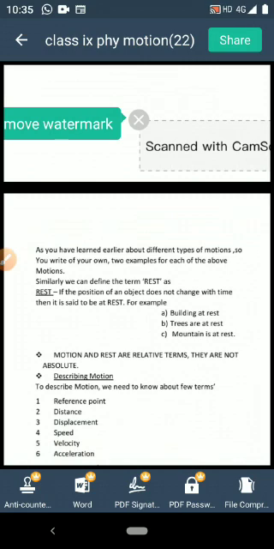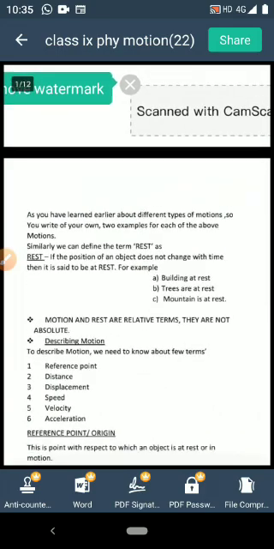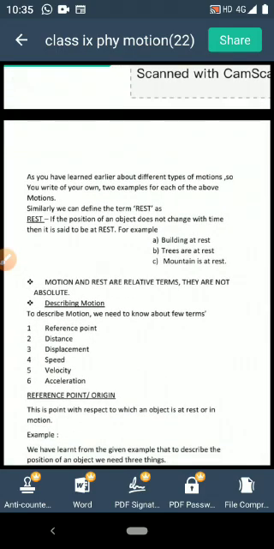They are not absolute or perfect. I'll be giving you one simple example to make your idea more clear. Like suppose you and your friend, both of you are sitting in a moving bus. If somebody will ask what is your state, whether you are in motion or you are at rest, you can answer like this. With respect to your fellow friend, as you are not changing your position, so you are at